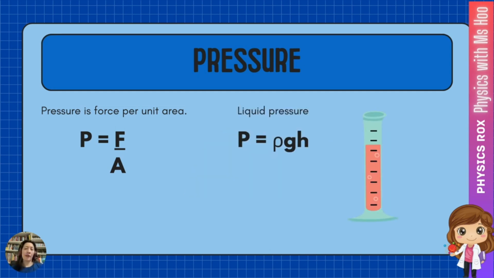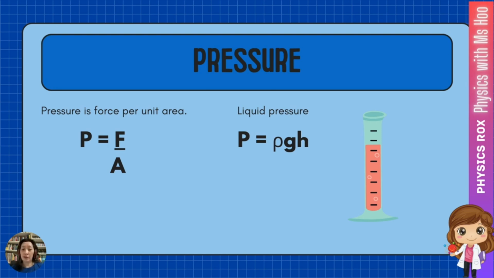Now, if we look at liquid pressure, if you can recall, it is measured using the formula P equals rho g h, where rho is the density of the liquid, g is the gravitational acceleration, and h is the depth at the point where we're measuring within the liquid.